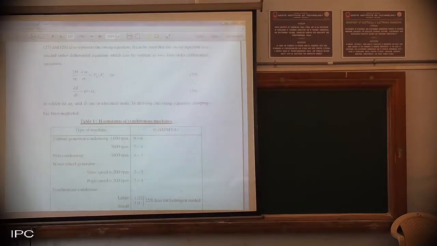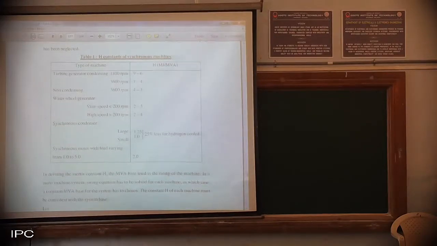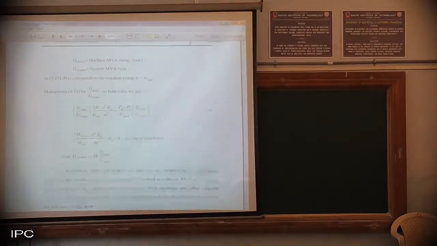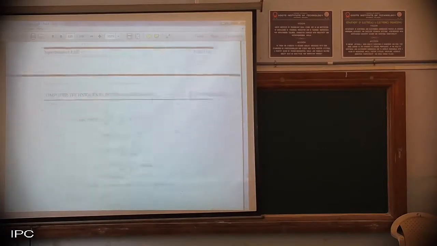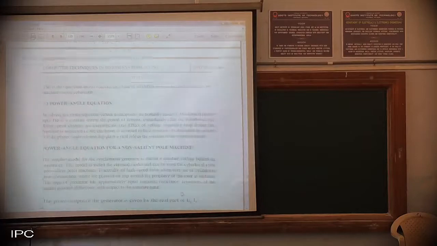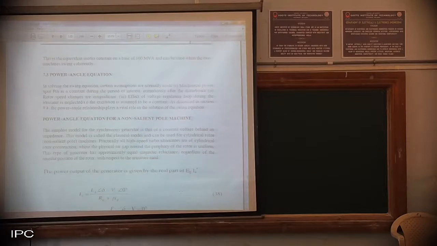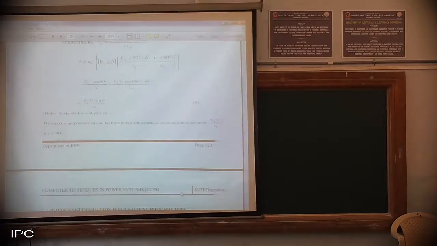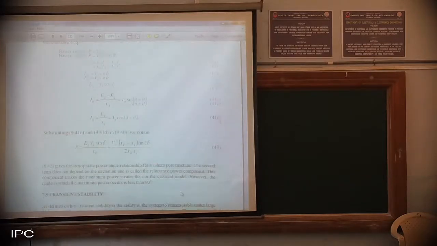I have given the constants of synchronous machines here. H is the inertia constant. This is all basic revision, so this is not included in the syllabus. Just for your revision purpose, I have added it here. Some examples are also included. Then the power angle equation, again just for your revision. Power angle, as I told you, is P versus delta. For salient pole and non-salient pole, it has been included here, so just go through that.